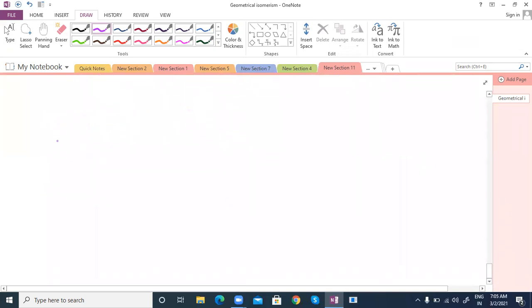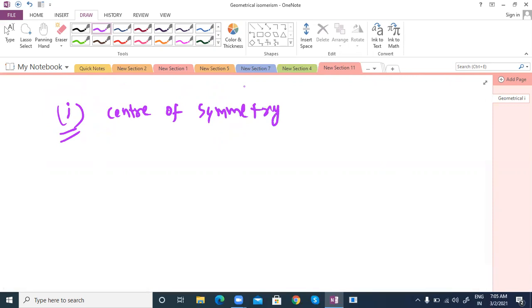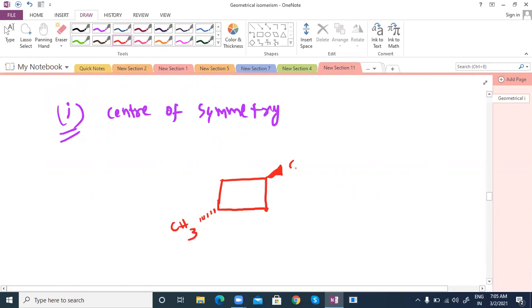Center of symmetry I'm also writing here. Center of symmetry is shown with I. Suppose I'm drawing a simple example here, the same thing as the cis and trans.